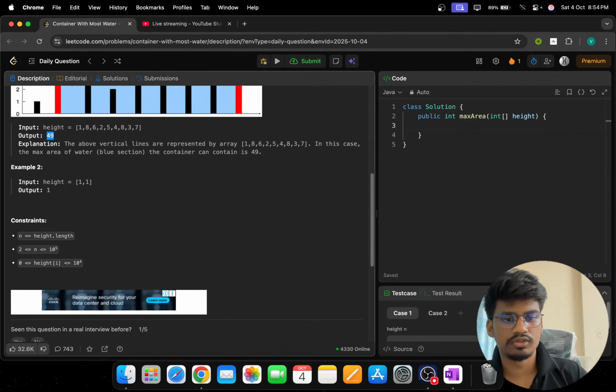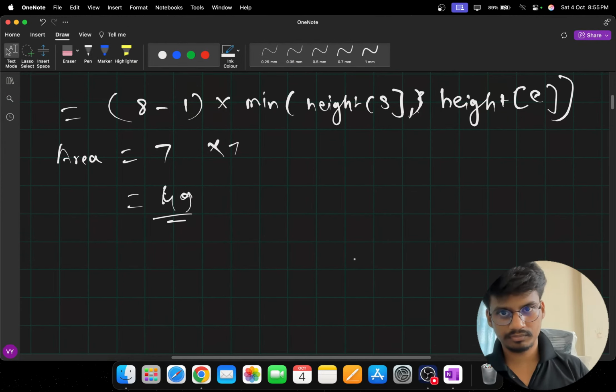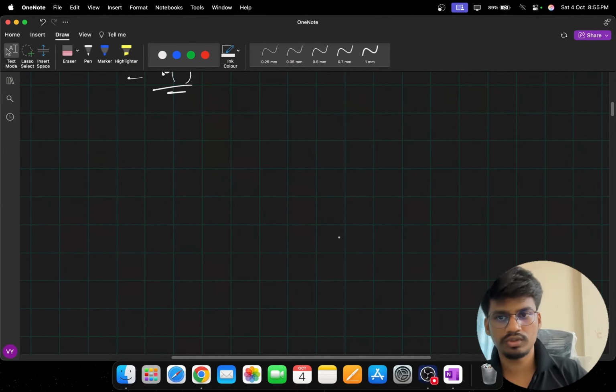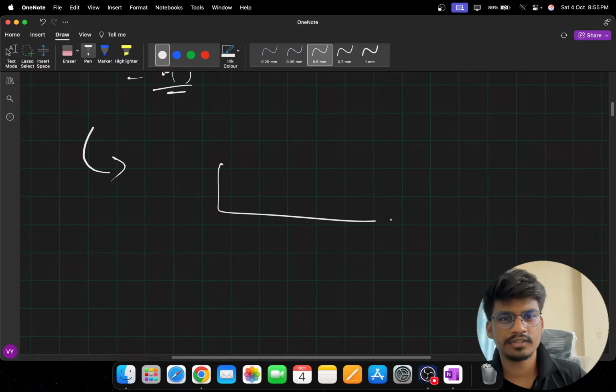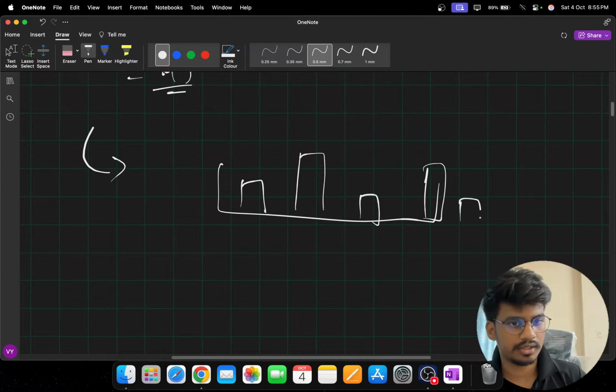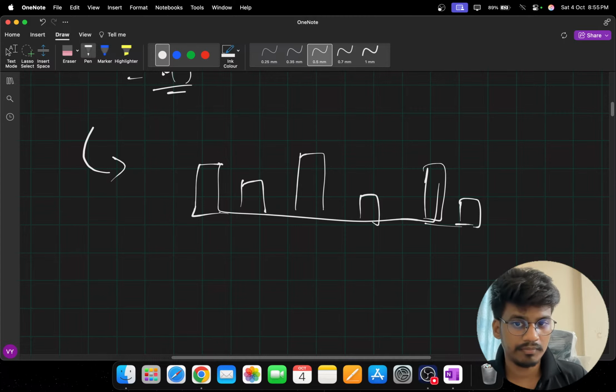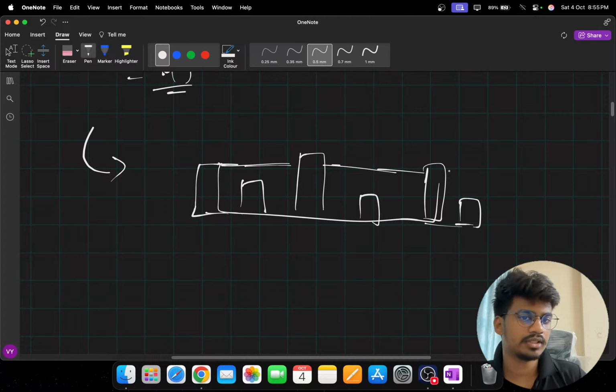So how can we solve this kind of problem? This problem has another variant where we are given some blocks or buildings, let's say here. What we have to do is find the maximum water which can be stored in these places among these buildings. This is a variant of this problem. Here this is the water storage.